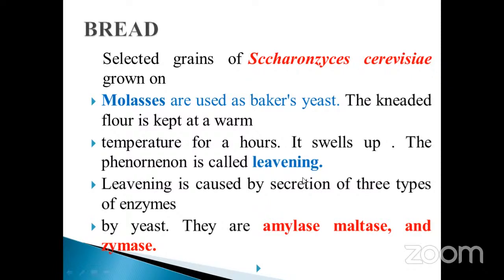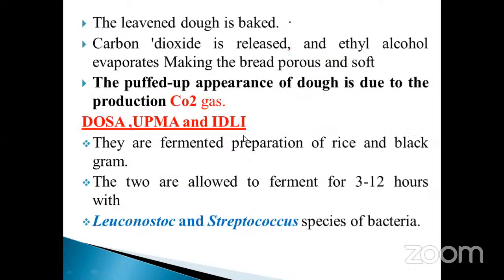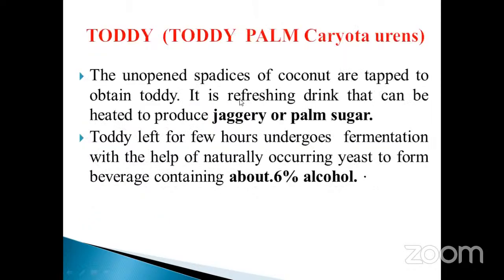They are amylase, maltase, and also zymase. Why is the dough puffed in nature? How does it become soft? Due to the action of the enzymes, and also the release of carbon dioxide during the bread making process. Those things we already discussed.